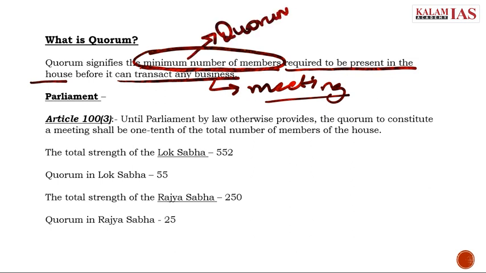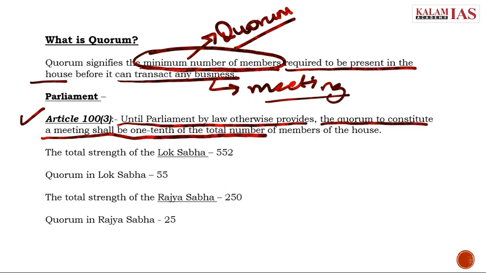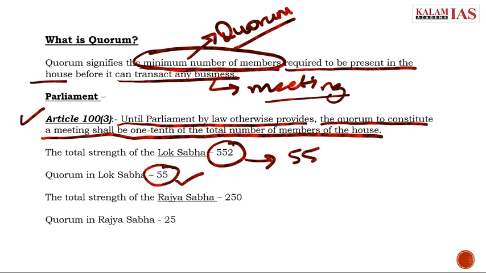Now, in the context of Parliament, it is mentioned in Article 100, Clause 3 that until Parliament by law otherwise provides, the quorum to constitute a meeting shall be 1/10 of the total number of members of the House. The total strength of Lok Sabha is 552 and 1/10 of this is 55. So, the quorum in Lok Sabha is 55. This means that the minimum number of members required in the Lok Sabha to conduct its meeting is 55.